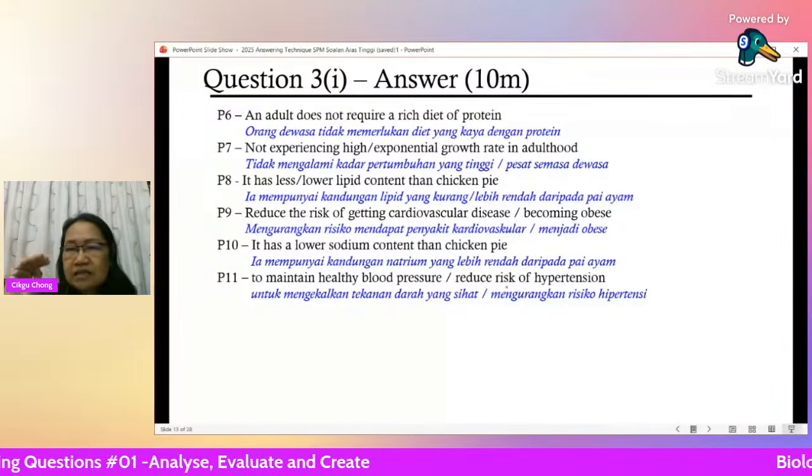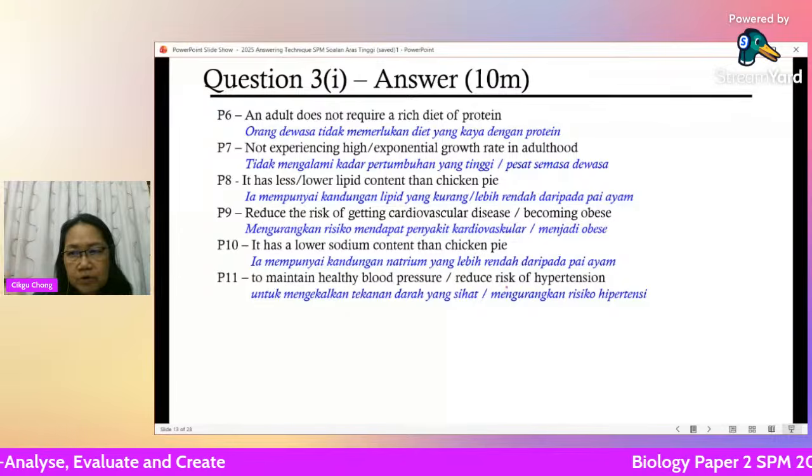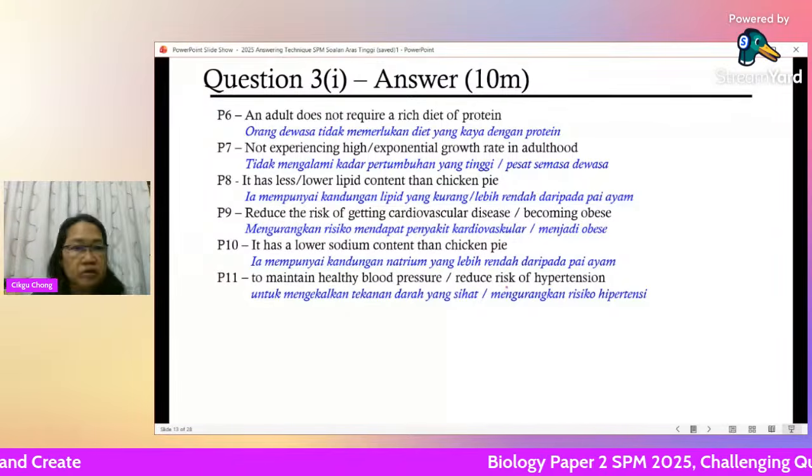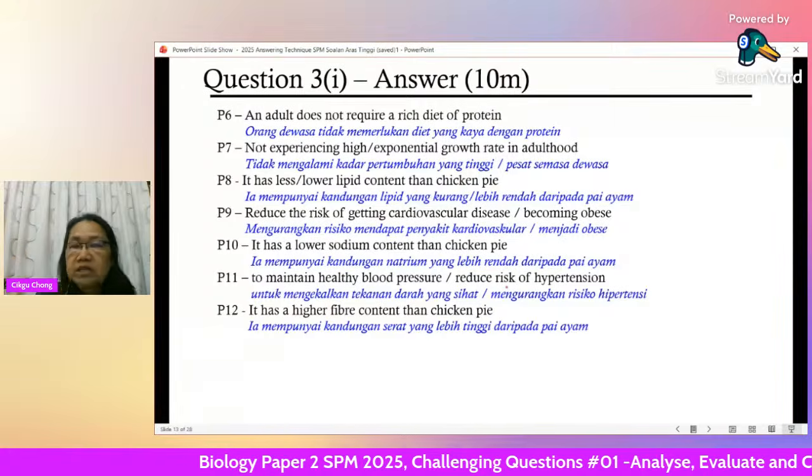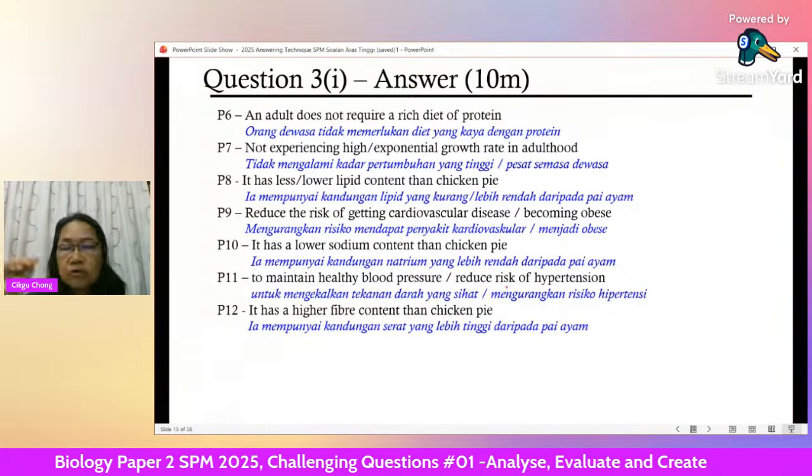Okay, so every sentence there has to be a point. Then you can see a tick, you get maximum. So don't beat about the bush. Use the correct term, say the correct thing, you get your marks.